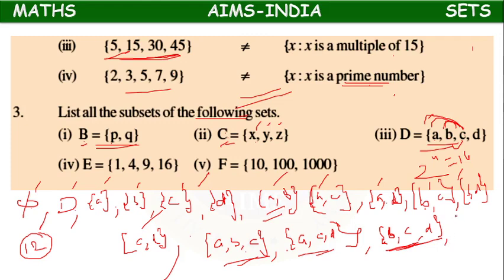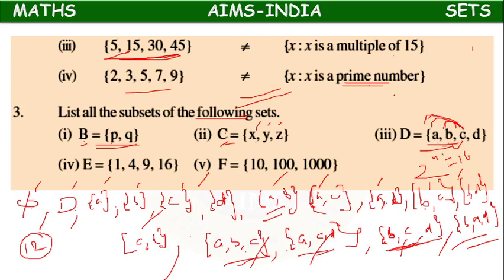Still any possibility? With the C, C comma A comma B is already completed, C comma B comma D is already completed. ABC, ACD, and B comma A comma D is there, B comma C comma D, B comma A comma D. Okay, 12 plus 13, 14, 15, 16. In this way, we can write all the possible subsets.